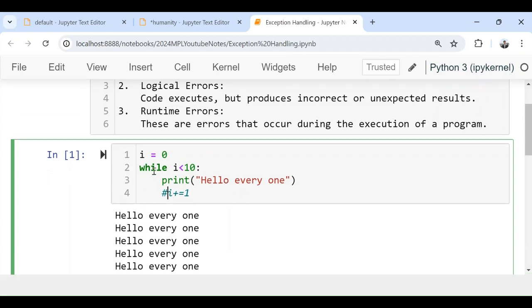What is the expected output? I want to print hello everyone 10 times, but it's printing an infinite number of times. So that's not what I was expecting. This type of error is called a logical error.